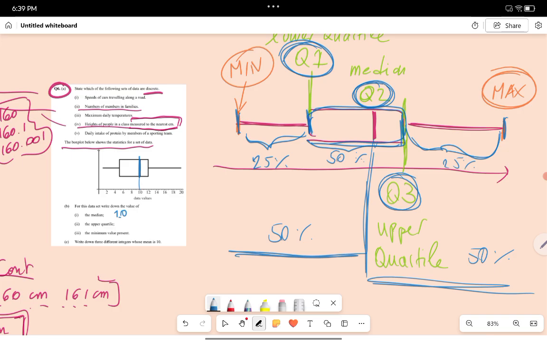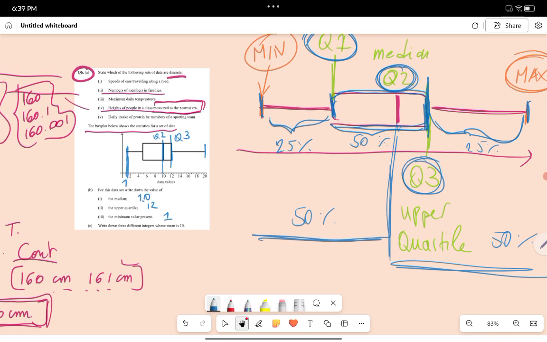The upper quartile, so that is this one. That's the right part of our box. So this was Q2, that's also the median. This is Q3, that's the upper quartile, that is 12. And then the minimum value. As I explained, this is the minimum, this is the maximum. So the minimum value is 1.